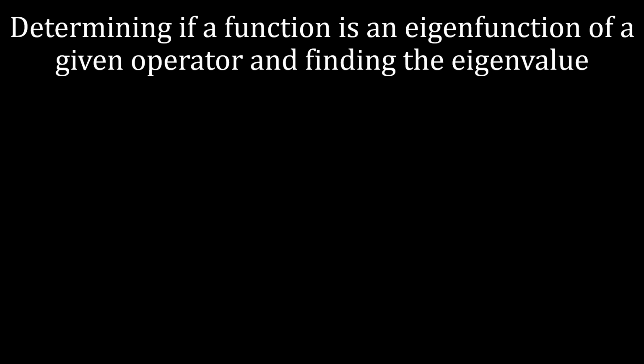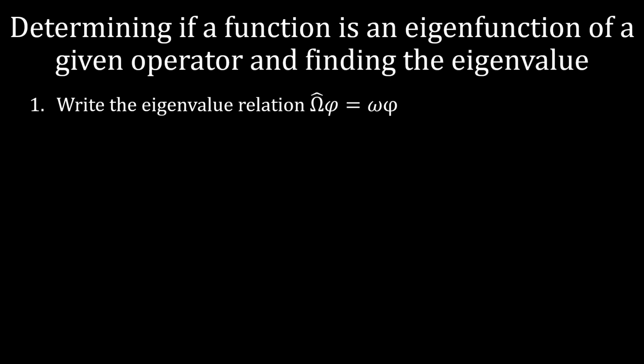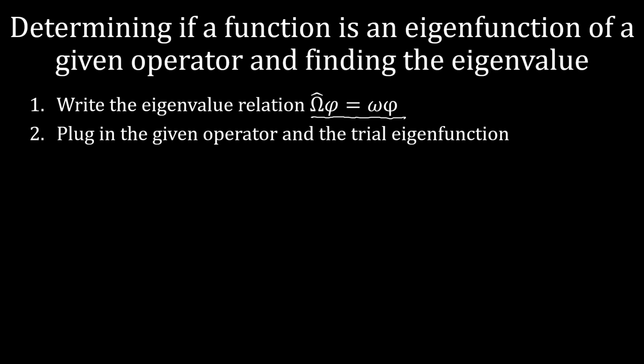So, how do we determine if a function is an eigenfunction of a given operator, and how would we find the eigenvalue? Lucky for us, we would do both of these things simultaneously. So first off, we're going to write down our general eigenvalue relationship given to us by the third postulate of quantum mechanics. Operator times eigenfunction equals eigenvalue times eigenfunction. Then we're going to particularize. We're going to plug in whatever operator we're given and the trial eigenfunction. By trial eigenfunction, I mean the function we're trying to see if it is an actual eigenfunction.